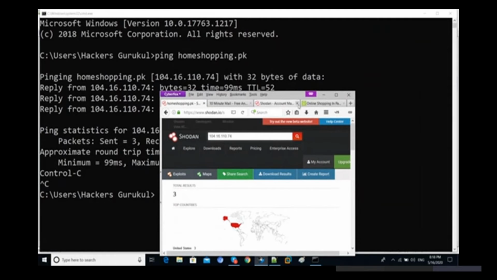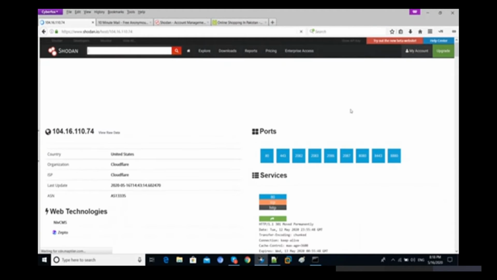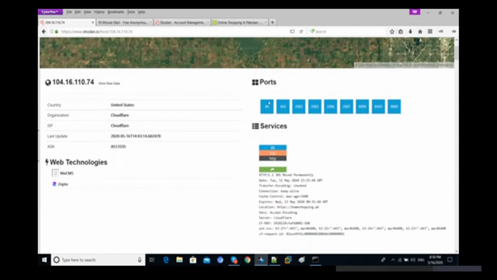110.74, and then let's try to check out this one. Now you can see with the help of this one, we can easily find out exactly how many ports are open there. We can perform the same thing with Nmap, but Nmap will take lots of time, right? So you can easily find out that port 80 is there, port 443 is there, 2082 is there, 2083 is there, 2086, 87, then 88 is there, 8443 and 8880 is there, right? And then we can find out the country is the United States, and they are using Cloudflare.